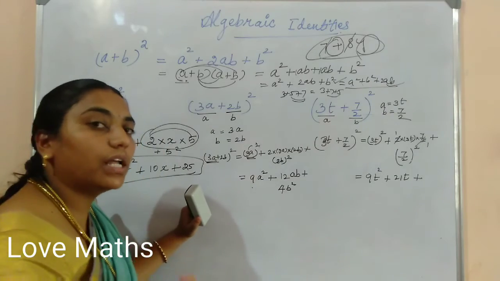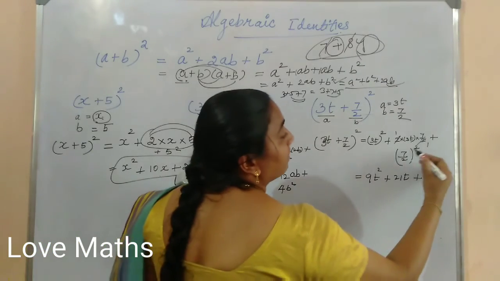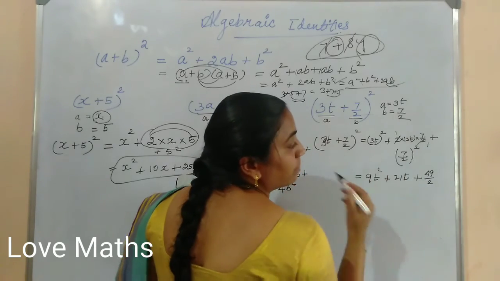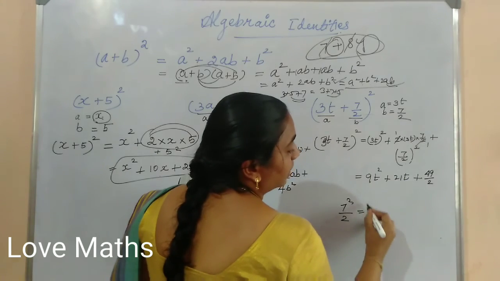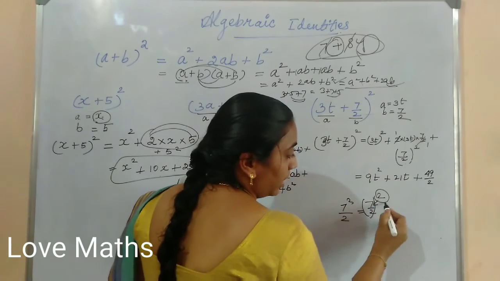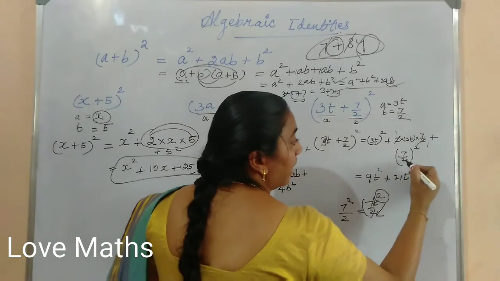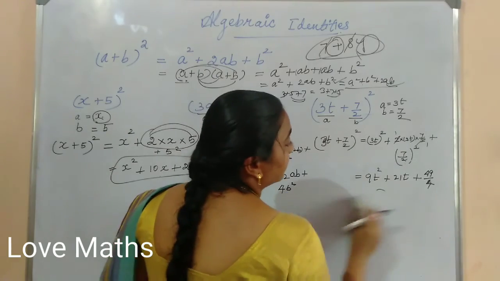This also, numerator and denominator both having the square as common. So 7 square is 49 by 2? It's wrong. 2 also you must square because it is whole square. This is not 7 square by 2, it is (7 by 2) whole square. So the square is common for numerator and denominator also. So 7 square is 49, 2 square is 4. This is the final answer.